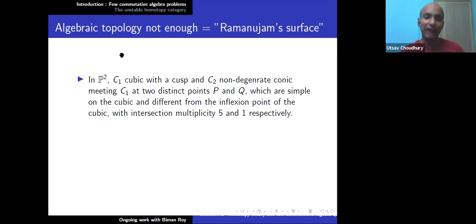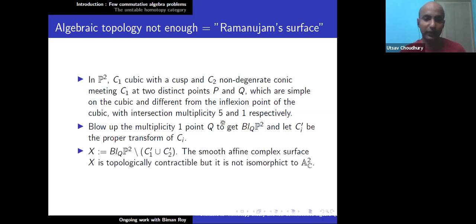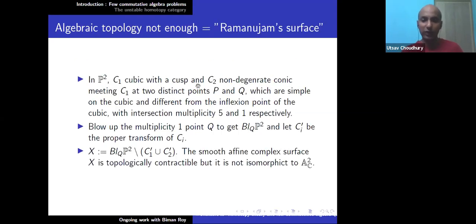Okay, so you have this picture, and what you do is blow up at Q. Where the multiplicity is 1, you blow up that point, you get a projective variety, the blow up of P2 at Q. And from there you take the proper transform of C1 and C2 and take them out. So this is your X. Because of the blow-up formula and duality in cohomology, what you get is that the smooth affine complex surface X is topologically contractible.